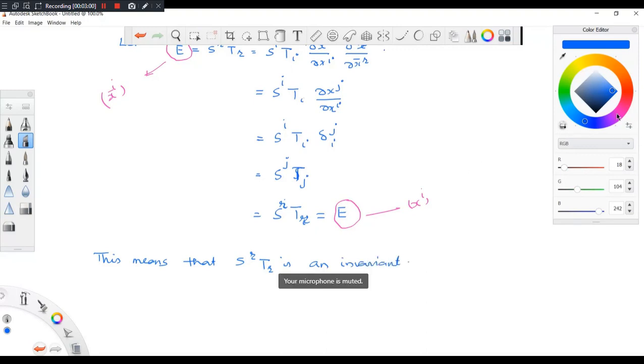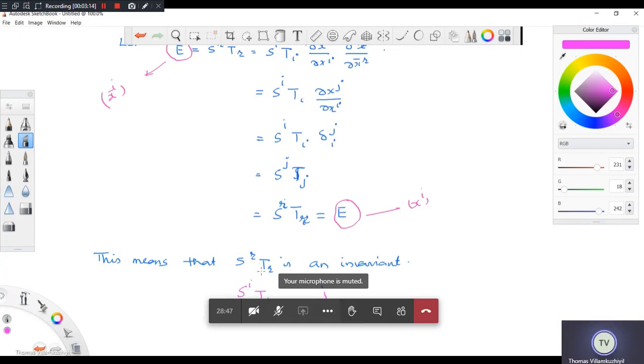And all of you be careful that again S_R is an invariant. This is as good as saying that S_i T_i is an invariant or S_j T_j, all are equivalent. It is not that R changed so it became another quantity. Because it is a dummy, any symbol can be used here. Okay, so this you should know.